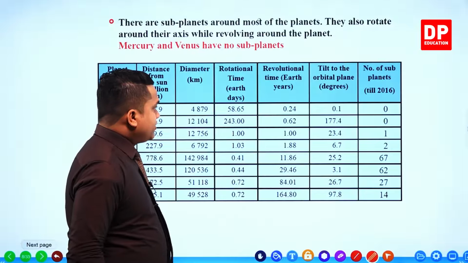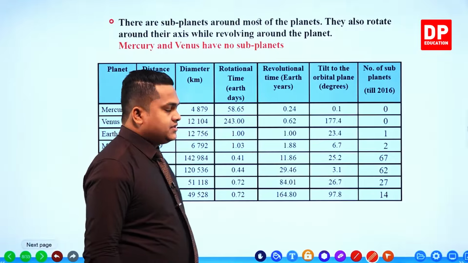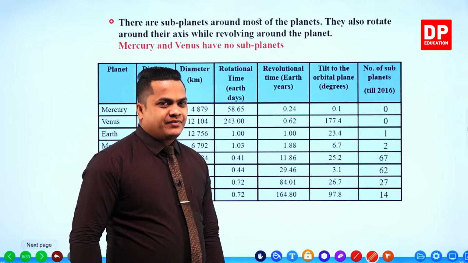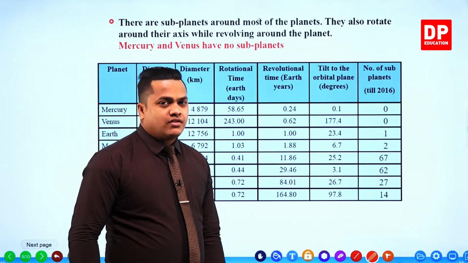Then, my dear children, it's going to take 0.44 days, nearly half of a day compared to the planet Earth, to complete one rotation.